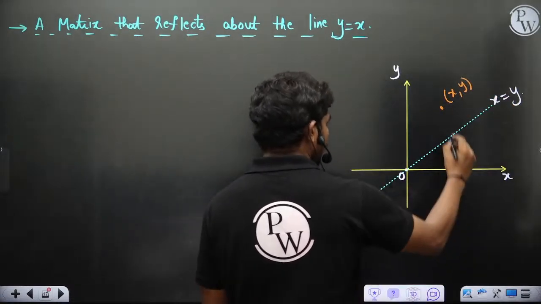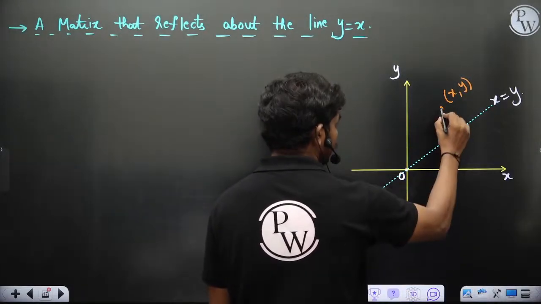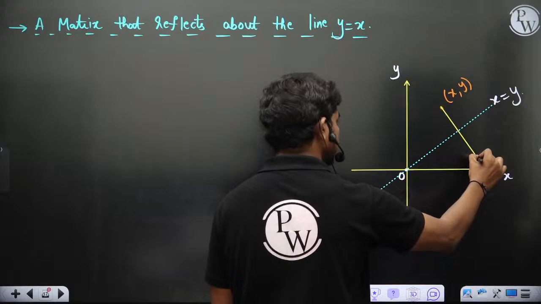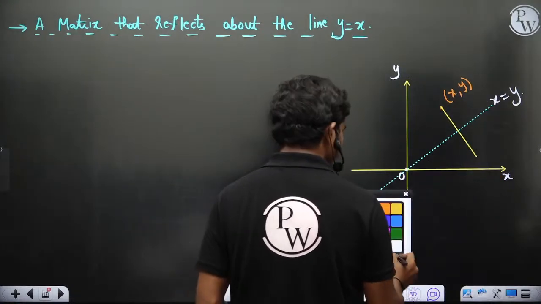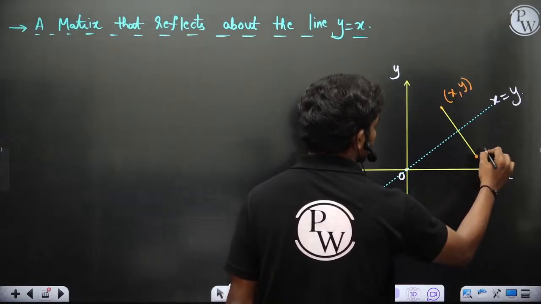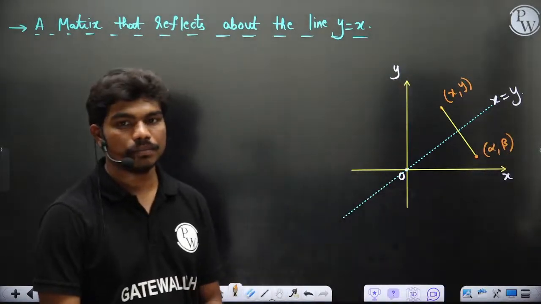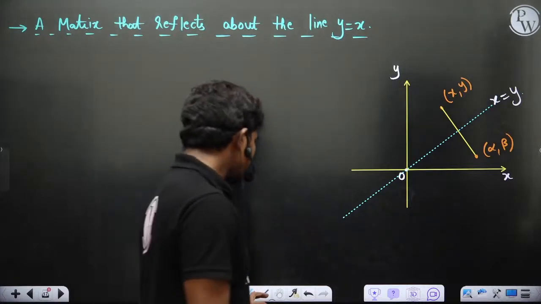If this point is x comma y, and you reflect it, say something like this, then you don't know what these coordinates are. First of all, let's call them alpha, beta.